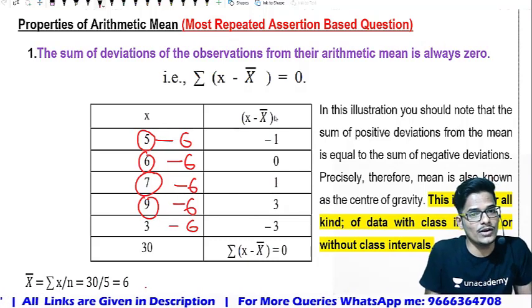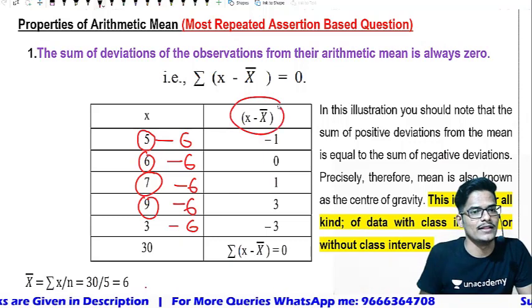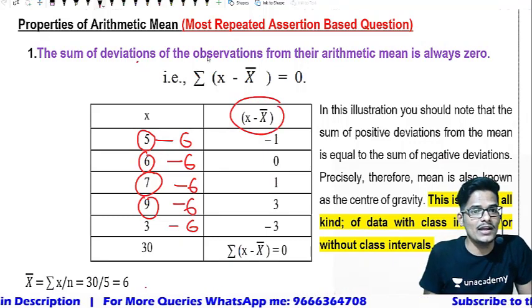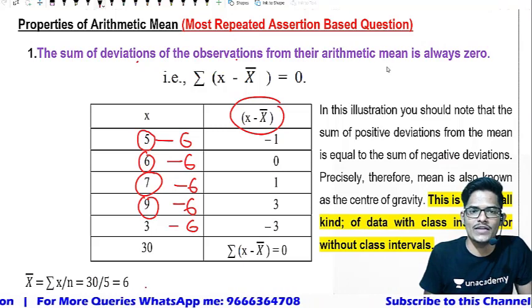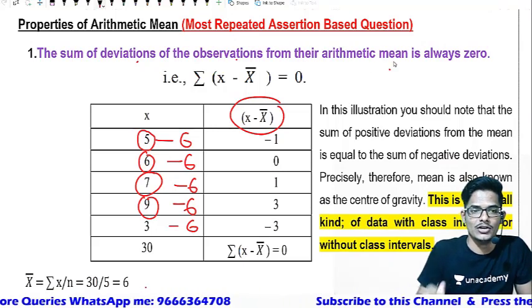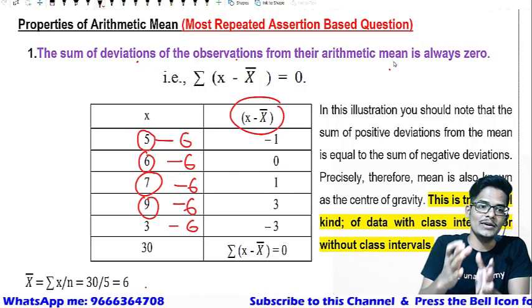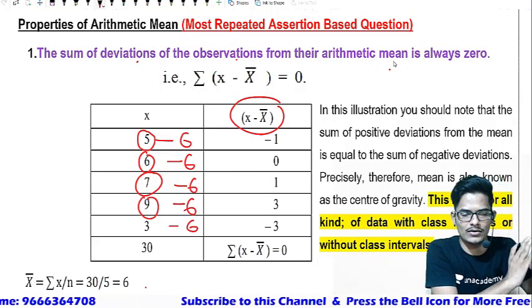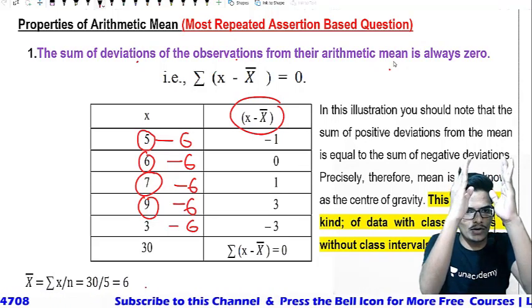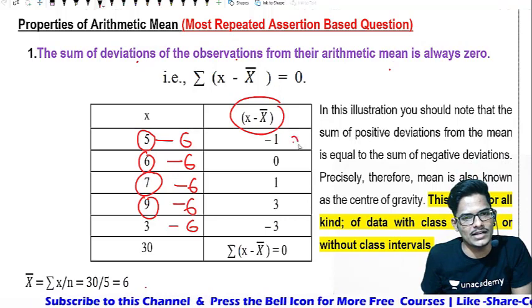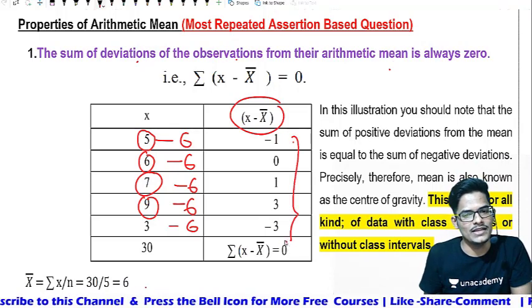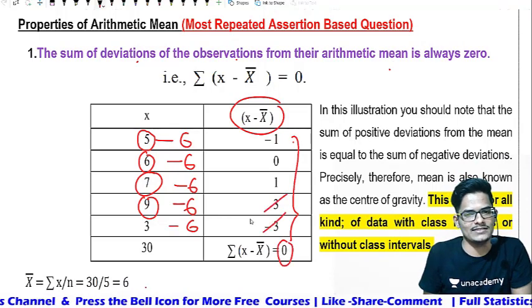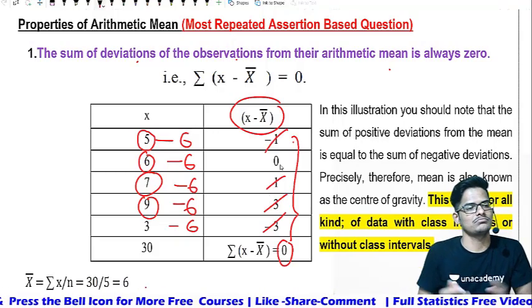So this is what we call x minus x bar, the deviations of the observation from their arithmetic mean. We need to deduct the arithmetic mean from the observation. If you total all of the deviations that we calculated, it will become 0: plus 3 minus 3 cancel, plus 1 minus 1, and 0. Got it?